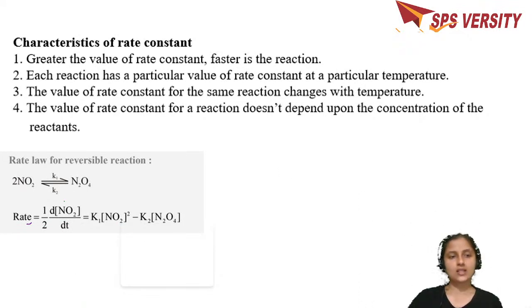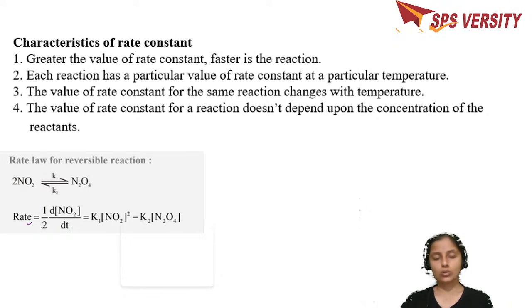In this case, rate is equal to half of d[NO2] by dt, the decrease in the concentration of NO2 divided by 2, because there is a 2 over here, which is equal to K1. We'll consider the forward reaction. That's K1 into [NO2] to the power 2 minus K2 into [N2O4] to the power 1.